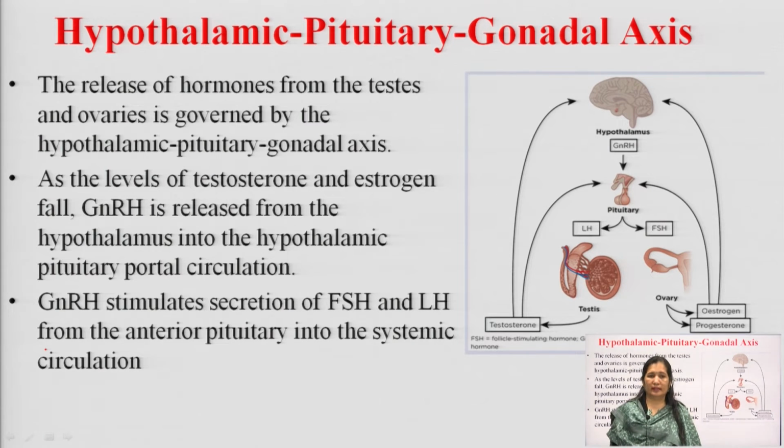Now, who regulates it? We have already discussed that the pituitary gland is the master gland and the hypothalamus is the master of the master gland. Why do we call it that? Because the pituitary gland controls the secretion of other glands, and the hypothalamus releases a few hormones that control the secretion of the pituitary gland. So, how does this hypothalamic pituitary gonadal axis work?